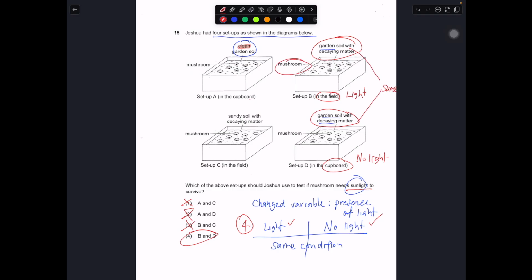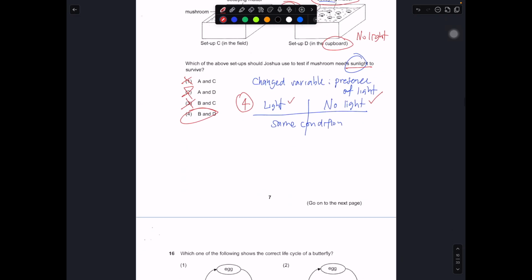Okay, they are mushrooms, they are not different things. So this should be the setup we should be choosing. Okay, number 4. Keep everything the same. Only one of them has light, one of them without light. So this should be the best option. For 15 it is 4. Okay, let's move on to number 16.